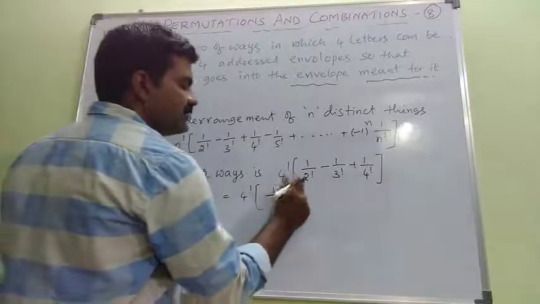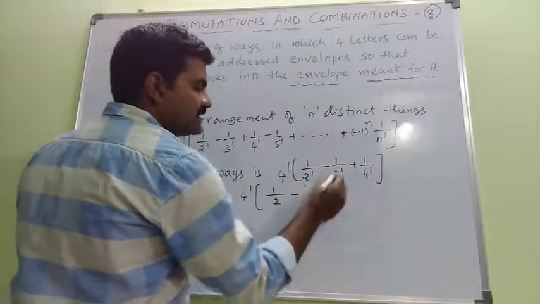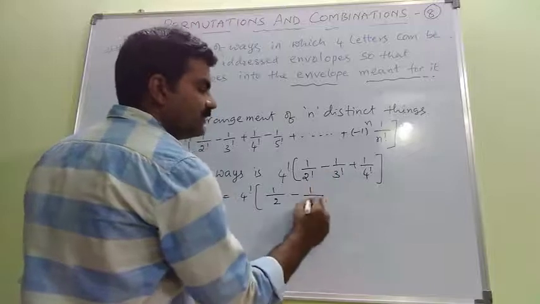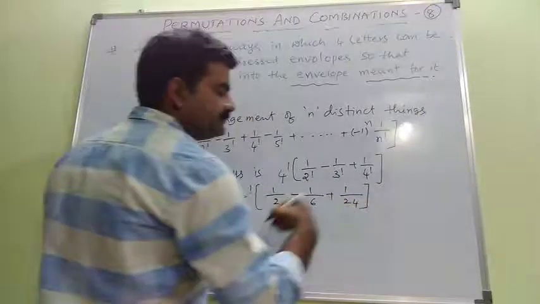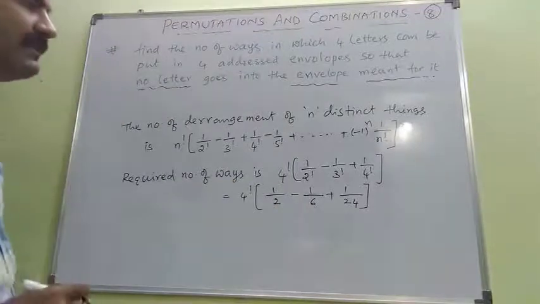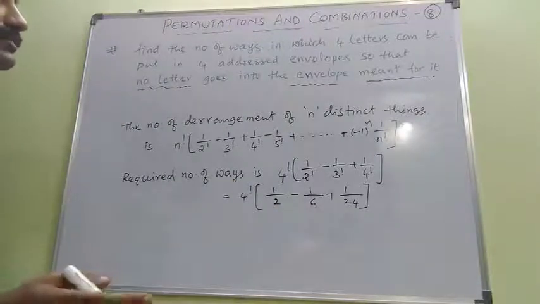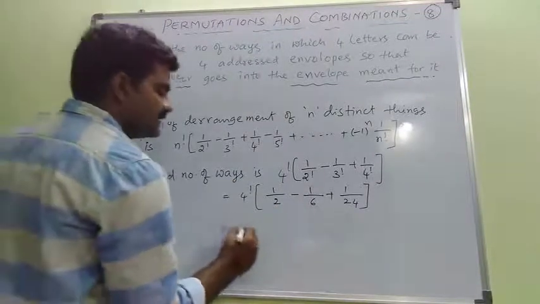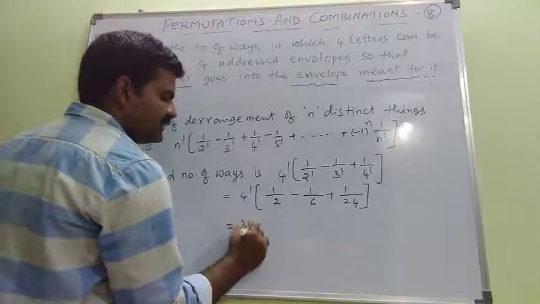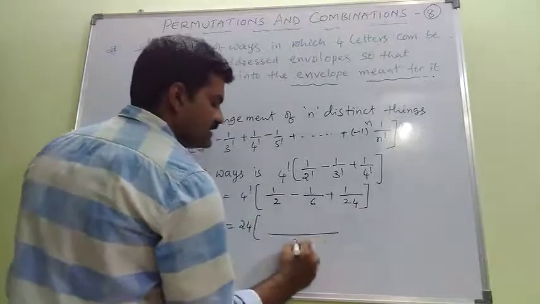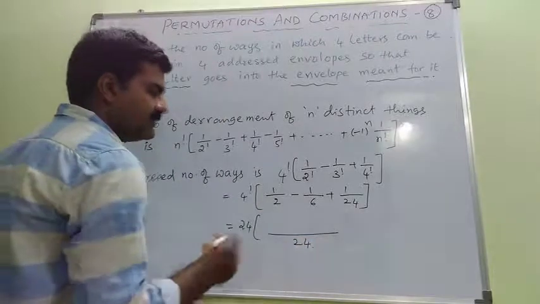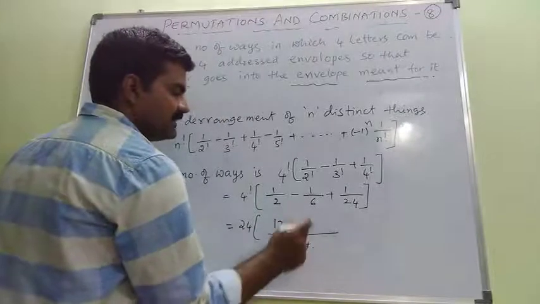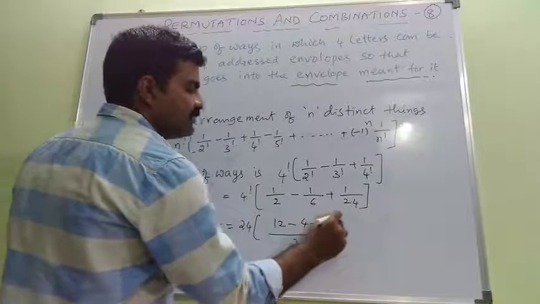Now 1 by 2 factorial is 1 by 2, minus 1 by 3 factorial, 3 into 2 into 1 which is 6, and 1 by 4 factorial, which is 24. The value of 4 factorial is 4 into 3 into 2, 12 into 2, 24. So 24 into the LCM, which is 24. Now 2 into 12 is 12, minus 4, plus 1.